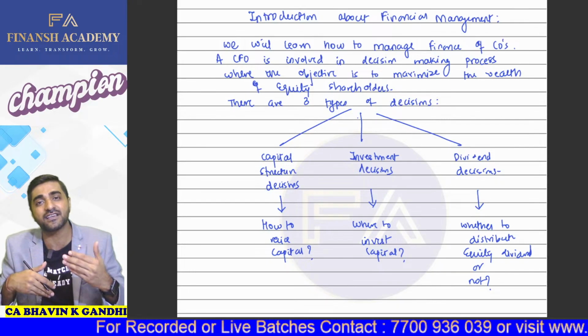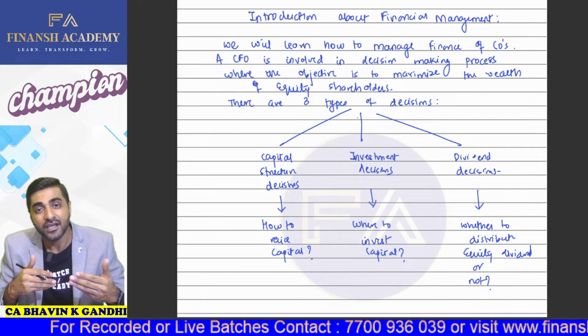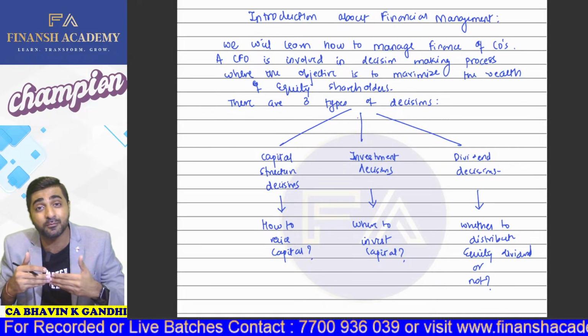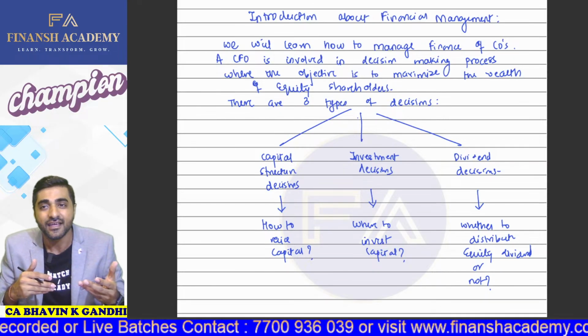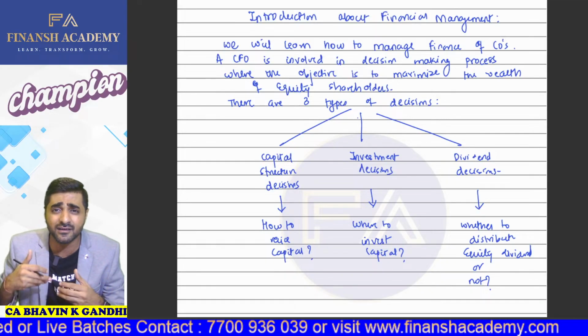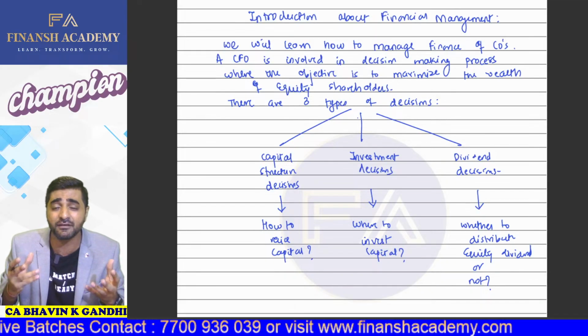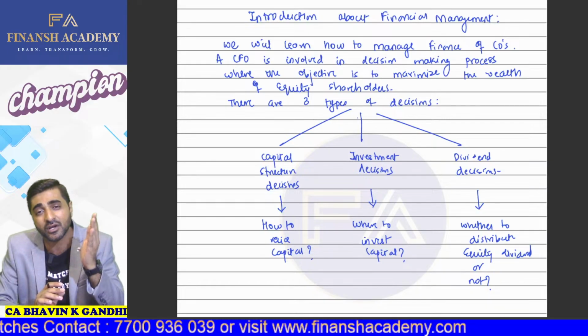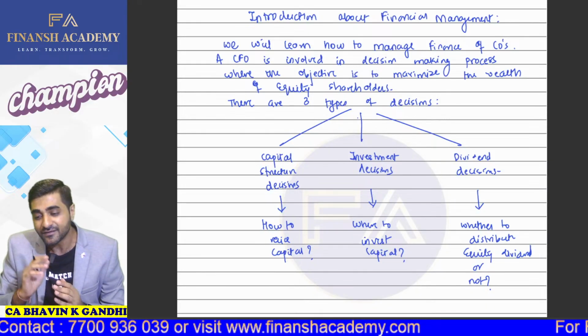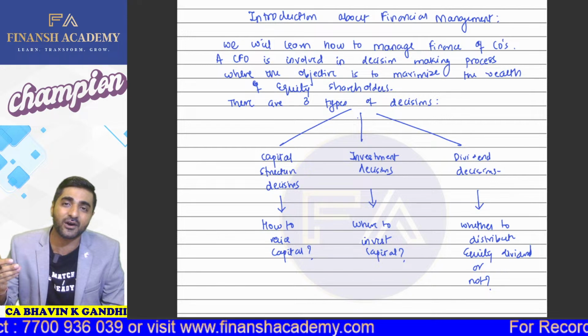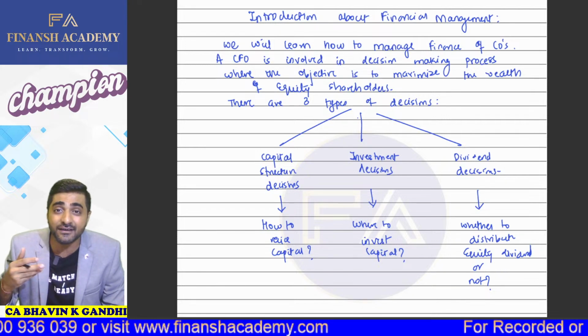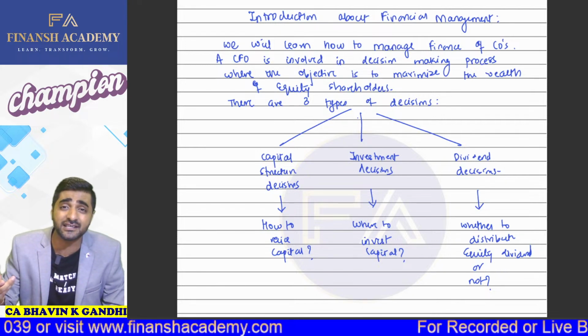Then we are going to have chapters called investment decisions, where we are going to learn how to analyze the projects of the particular company using discounted cash flow methods, IRR, etc. And based on that, we will decide whether we should make investment in a particular project or not. Then we have something which is called dividend distribution, so dividend policy decisions.